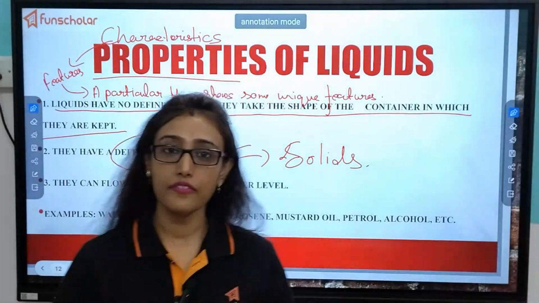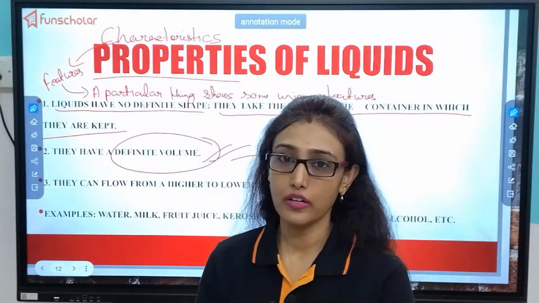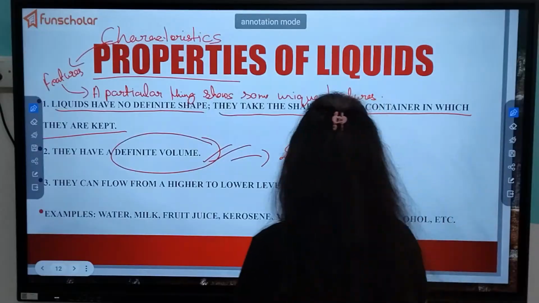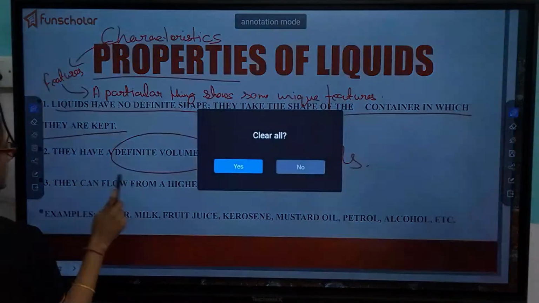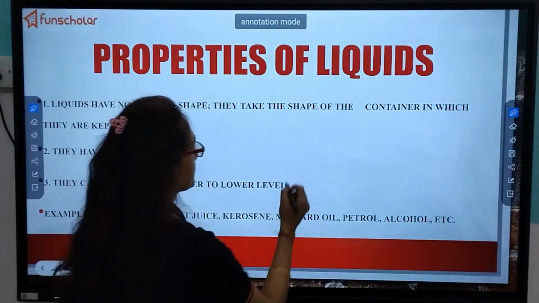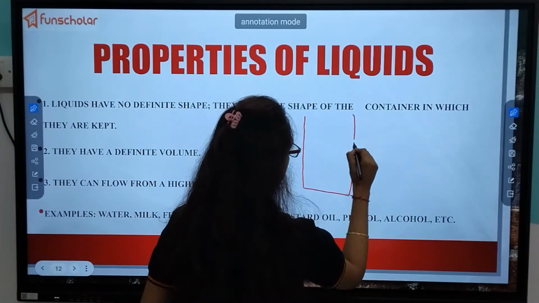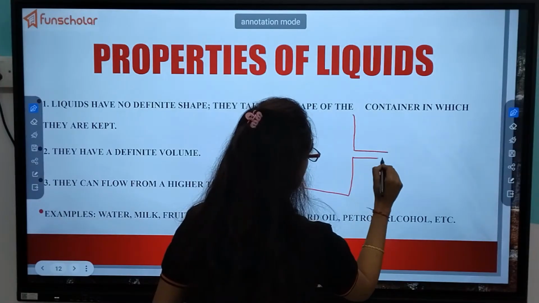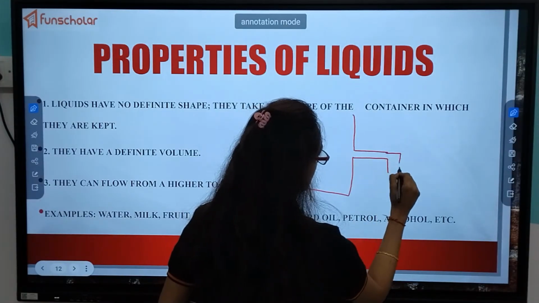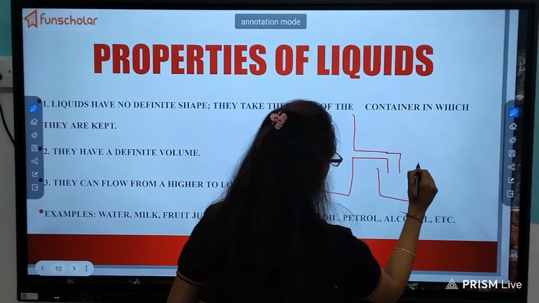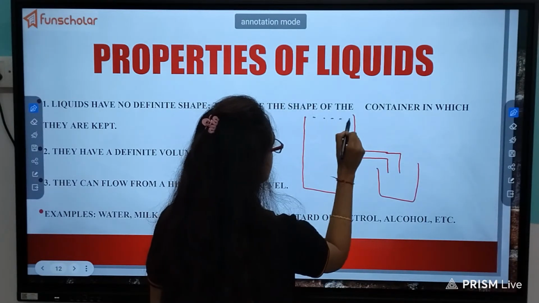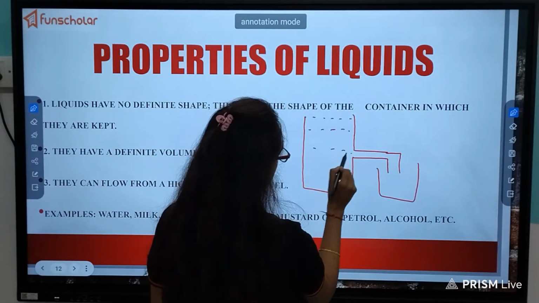Okay, then they flow from higher region to lower region. How will you understand this? Suppose I fill this tank with water.